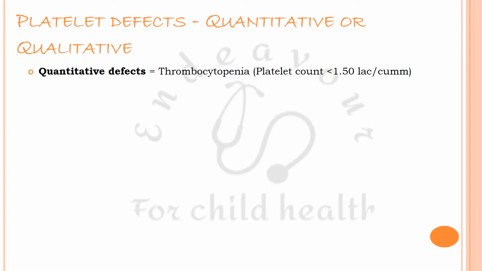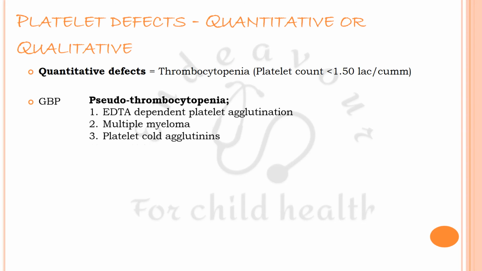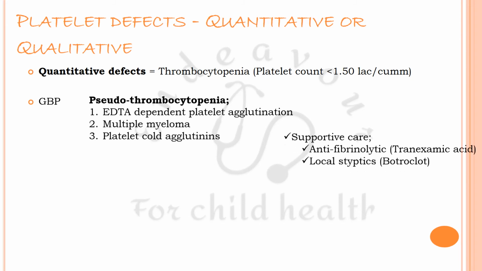Quantitative platelet disorders are disorders in which the platelet count is less than 1.5 lakh per cubic millimeter, for which the first investigation which you must do is a generalized blood picture. Why? Because you should rule out pseudothrombocytopenia. Pseudothrombocytopenia, in this the platelet clumps together and automated counters usually interpret one platelet clump as a single platelet. For example, in EDTA-dependent platelet agglutination, multiple myeloma, and platelet cold agglutinins.